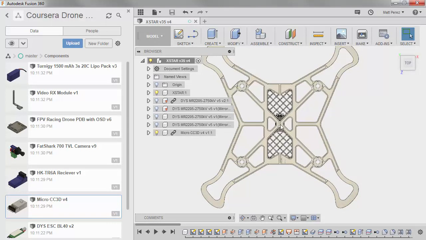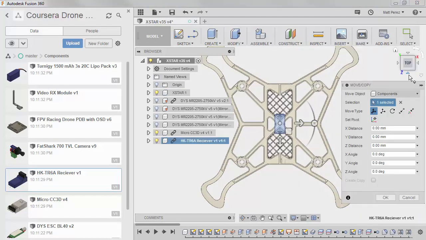But everything else from there is going to be servo control for the camera or something directly from the receiver. So the receiver is going to have multiple cables, and it plugs into the side of our flight controller. Let's go ahead and drag and drop this in, and again follow the same process.